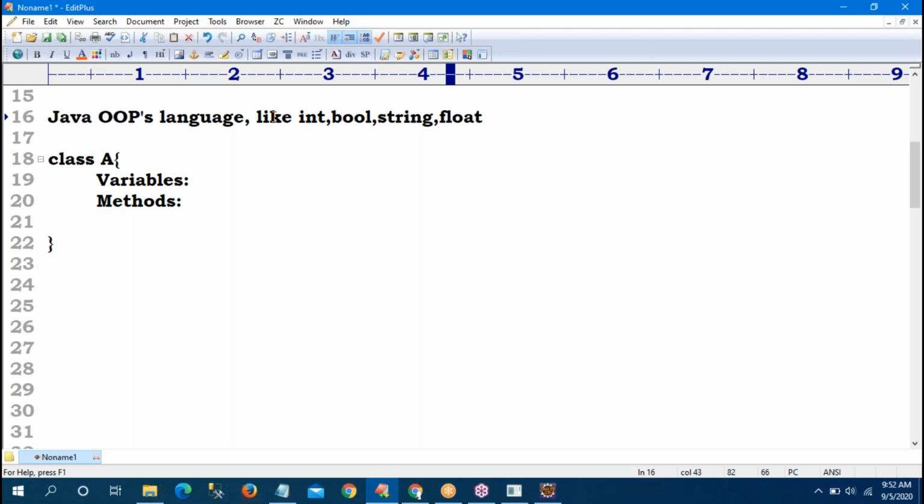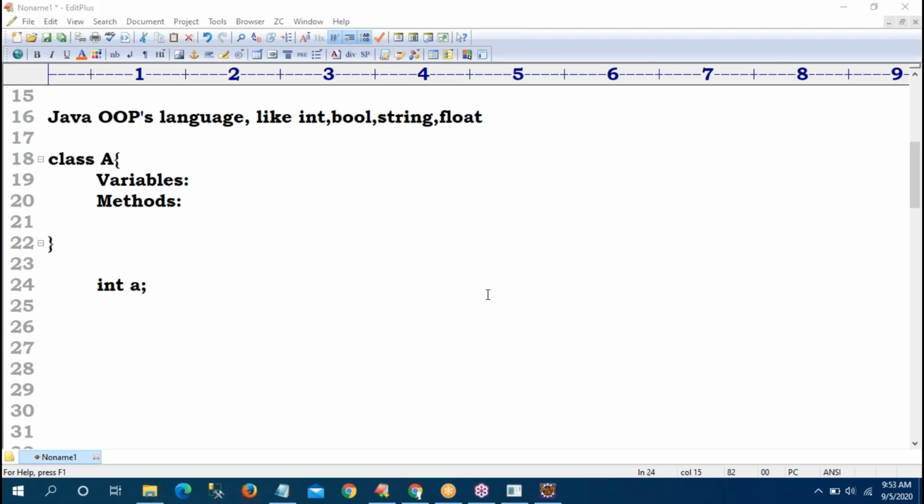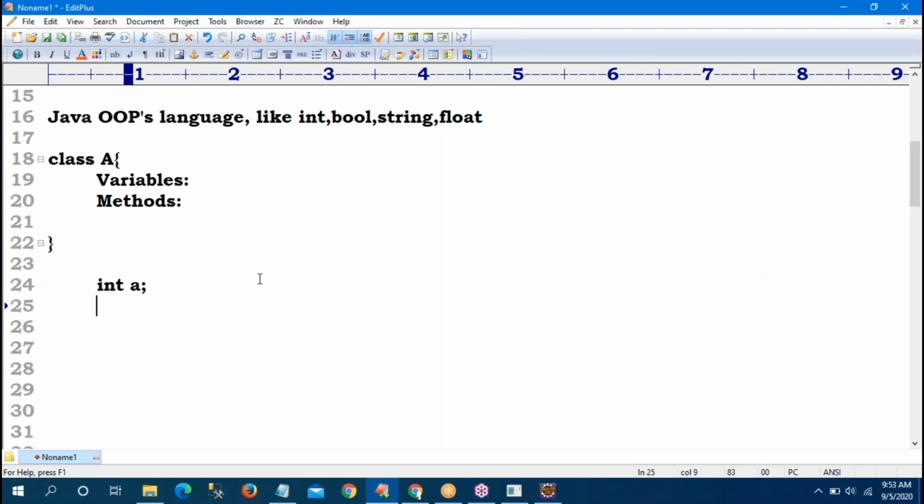So Java supports static data types. Static data type means first we declare the data type. Suppose I am declaring int a. What is the meaning? A is a variable, the type is integer. A should accept only integers. It means I can store a equal to 10, or a equal to 20, or a equal to 30.